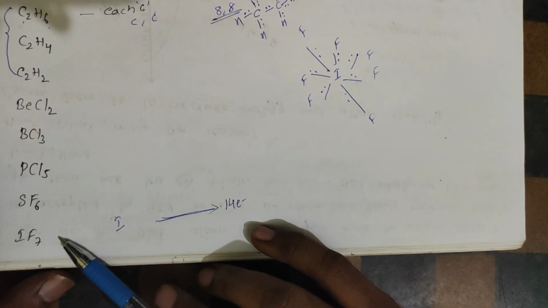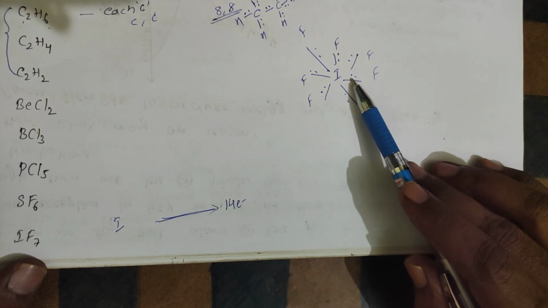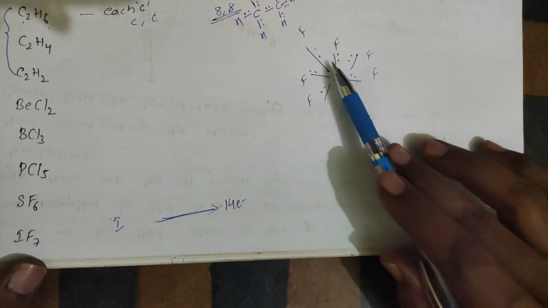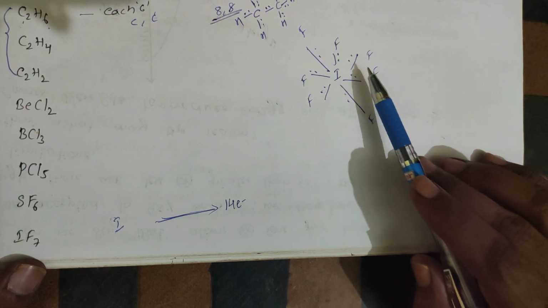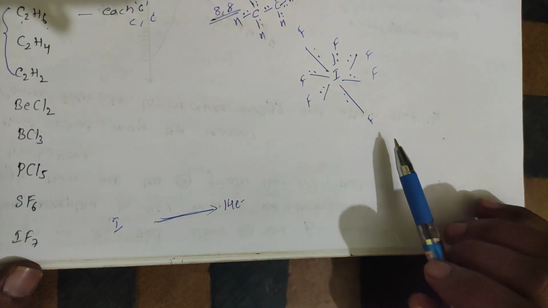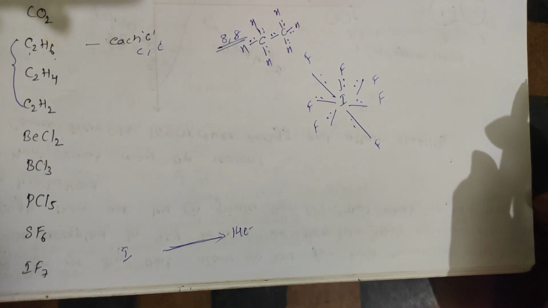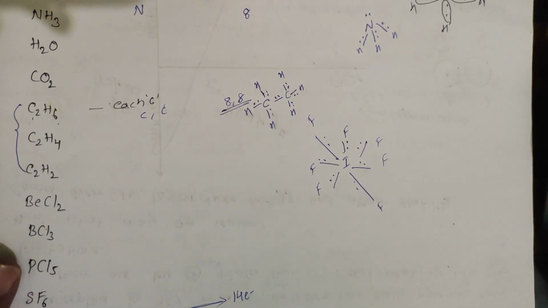Suppose I am going for IF7. IF7 has been drawn like this. Iodine will be having 7: 1, 2, 3, 4, 5, 6, 7. Fluorine will be having 1 each. For this fluorine 1, this fluorine 1, this fluorine 1. So totally 7 fluorines are there. Iodine gives 7, fluorine gives 7. Totally it is 14. Okay students, this is the homework for you.